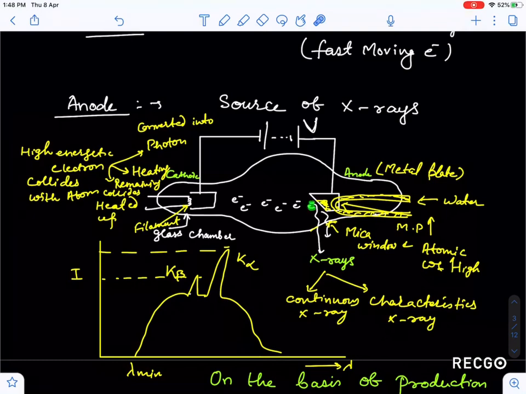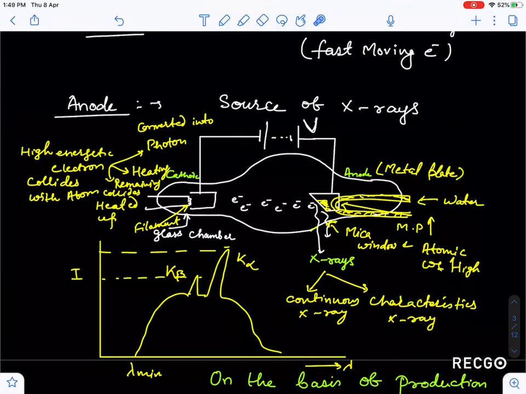How will they produce characteristic X-ray? Suppose this highly energetic electron doesn't dissipate its energy here. It enters the metal at the inner shell, and knocks out the inner shell electron. So what will happen? Suppose it knocks out one K electron from K shell. So there is a vacancy created at K shell. If this vacancy is filled by L shell, this is actually K alpha, which is also known as characteristic